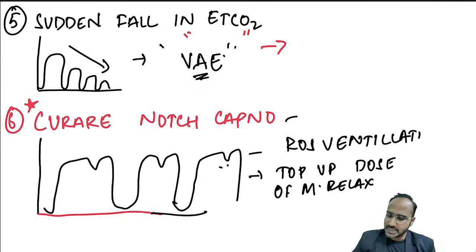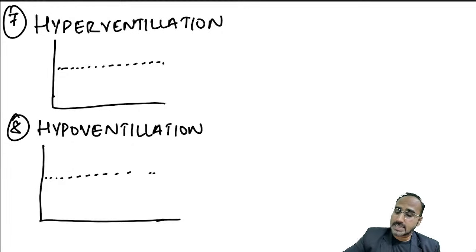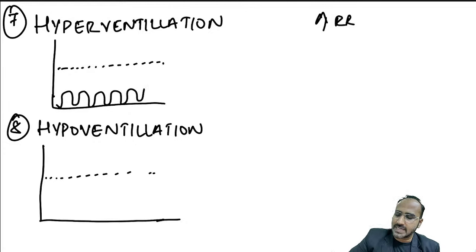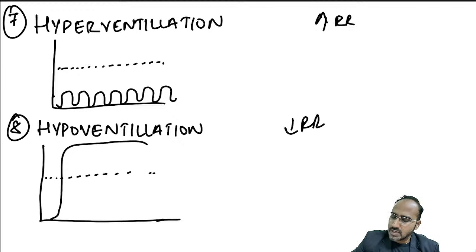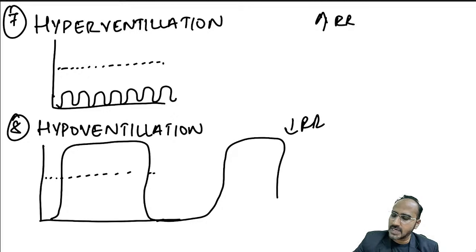That's regarding this. Okay. In case you increase the respiratory rate, the carbon dioxide gets washed off and you see a capnograph like this. Capnograph value low, and in hyperventilation, you will see this capnograph. In case of hypoventilation, if you decrease the respiratory rate, then what you will see? The carbon dioxide is increased like this. Okay, in case of hypoventilation, carbon dioxide rises, and you will see this capnograph.